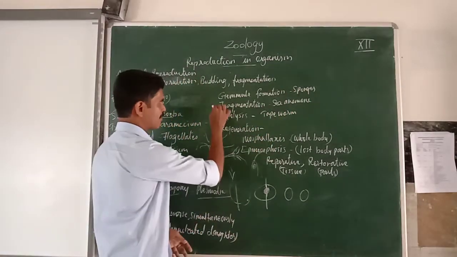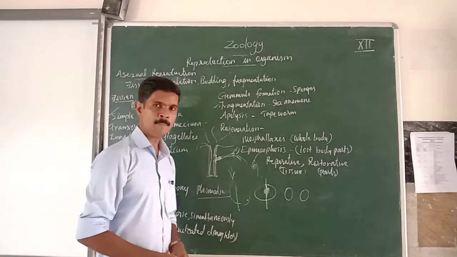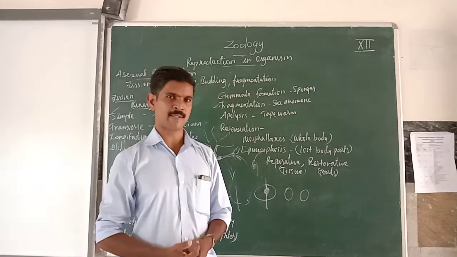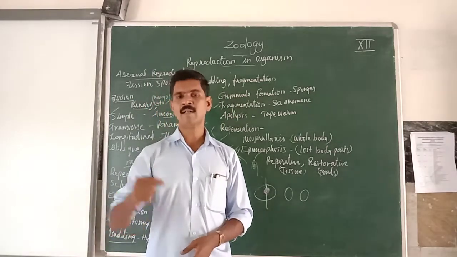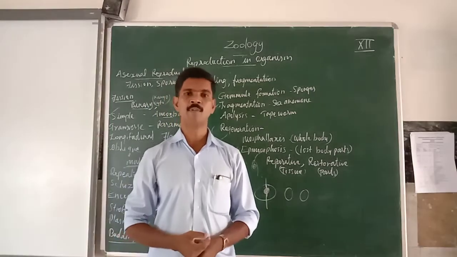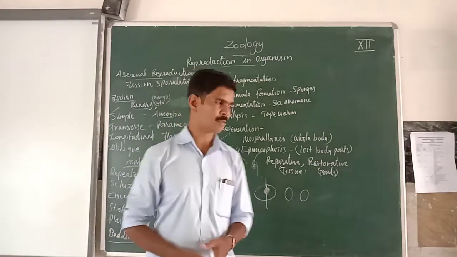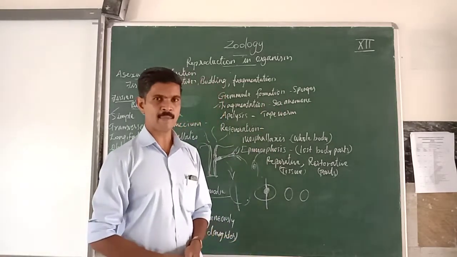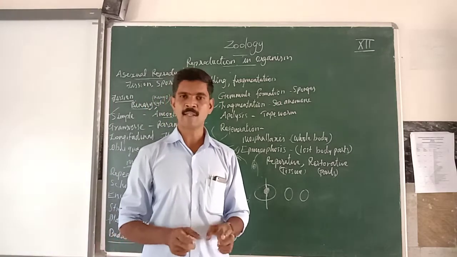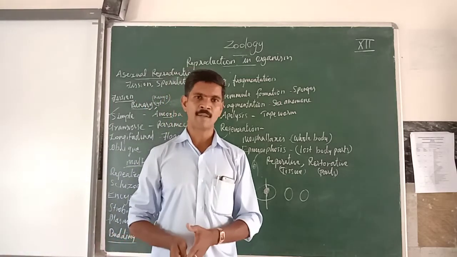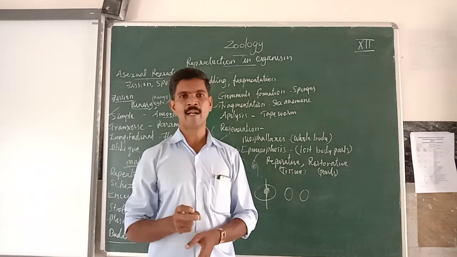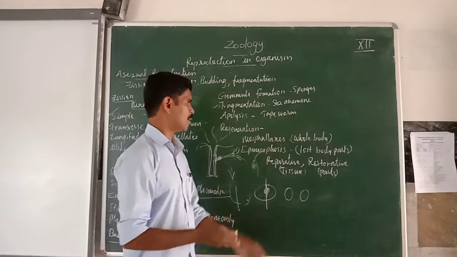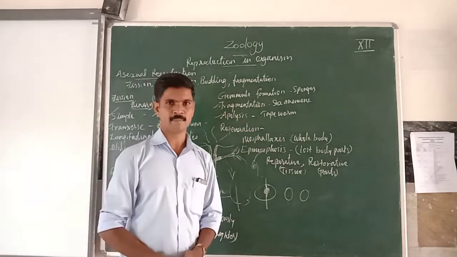Understand? The next one is fragmentation. Fragmentation means the parent body is divided into many small pieces or fragments. Then each and every fragment develops into a whole organism. So this type of reproduction is called fragmentation. In this type of asexual reproduction, first the parent body is divided into many fragments. Then later each and every fragment grows into a new, whole organism. Then the next one is called apolysis.